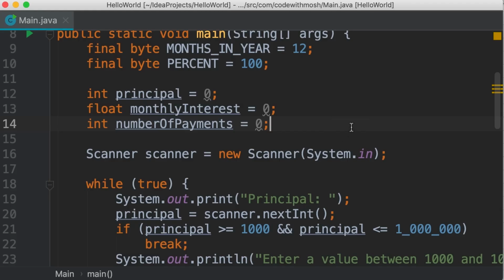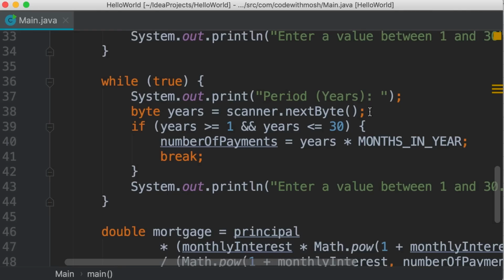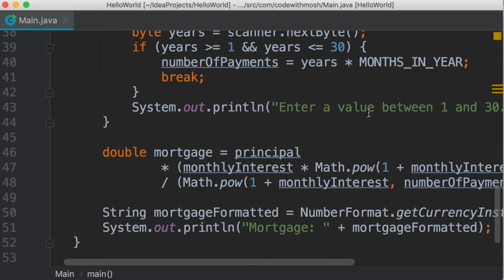The problem is that this code, the code inside the main method, is now getting a little bit too long. And this hurts the maintainability of our program. Someone else reading this code, they have to look at all these statements to figure out what's going on. This is where we need to break this code down into smaller, easier to read, and easier to understand chunks. And that's what I'm going to show you next.